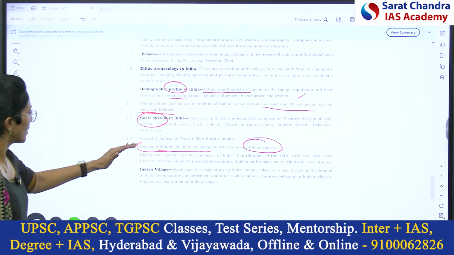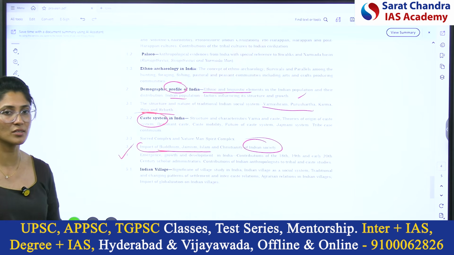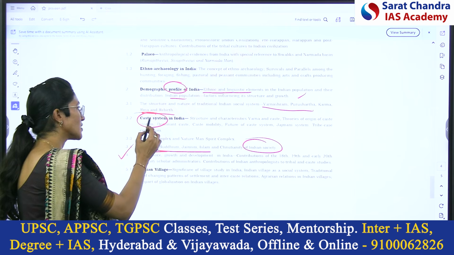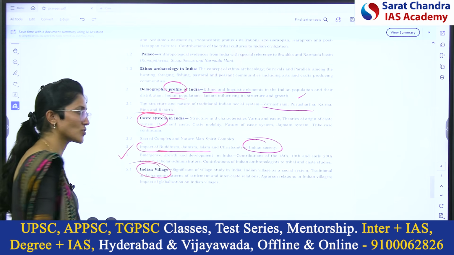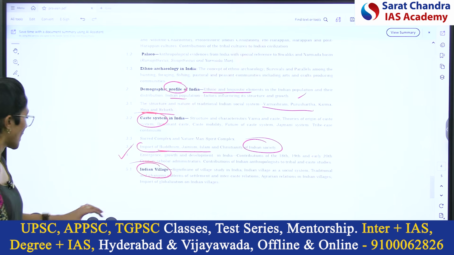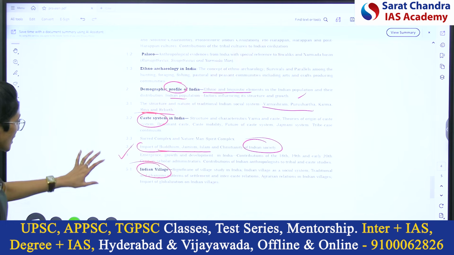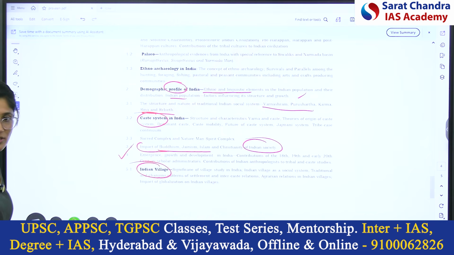Right? And fourth is about Indian anthropologists and their contributions. After the Indian caste system, we'll study about village. Village system is agrarian system. And we see caste system more pronounced in Indian villages, starting from settlement patterns to occupation specializations.